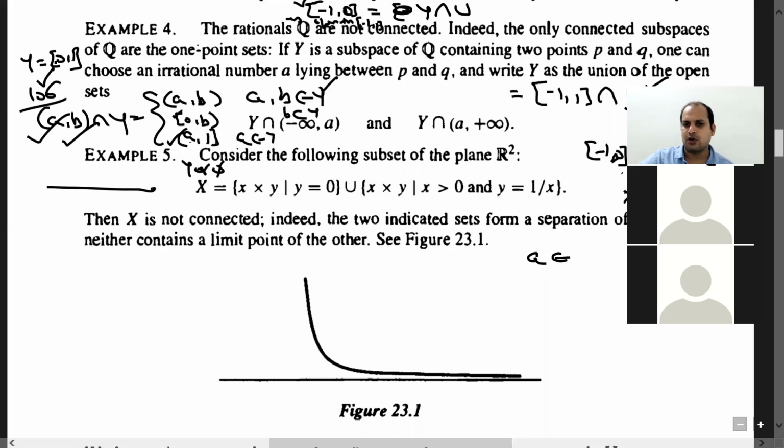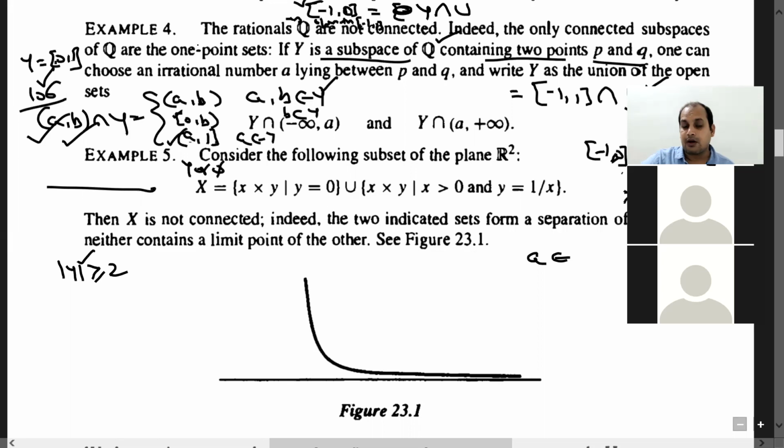Whenever we have in your set, whenever your set contains 2 or more rationals, cardinality of your set Y is greater than or equal to 2, if Y is a subspace of Q containing 2 points p and q, तो Q rational का subspace है ना, so this subspace will contain all the members of rationals.